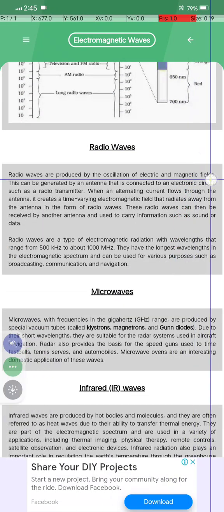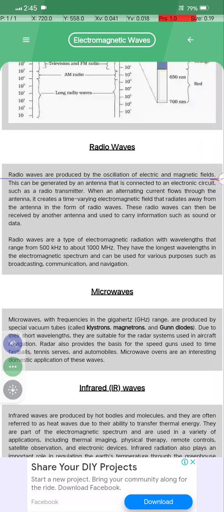What are radio waves? Radio waves are produced by the oscillation of electric and magnetic fields. They can be generated by an antenna connected to an electronic circuit such as a transmitter. When an alternating current flows through the antenna, it creates a time-varying electromagnetic field that radiates away from the antenna in the form of radio waves.